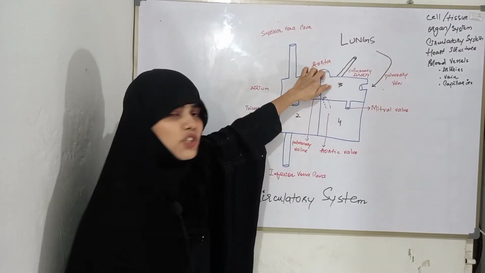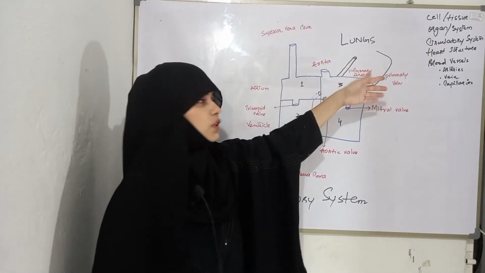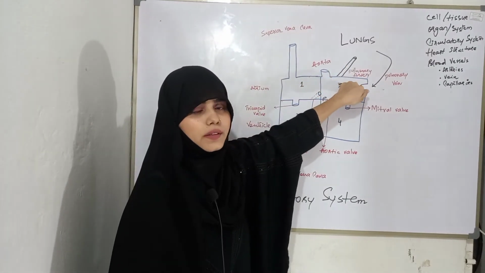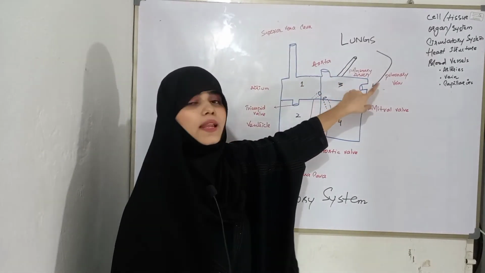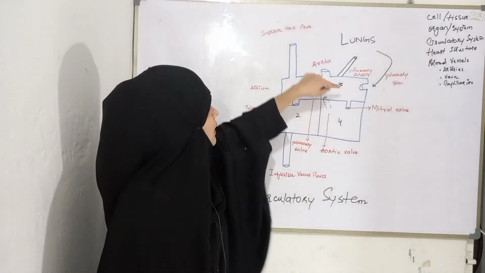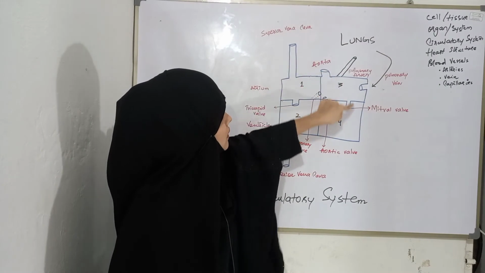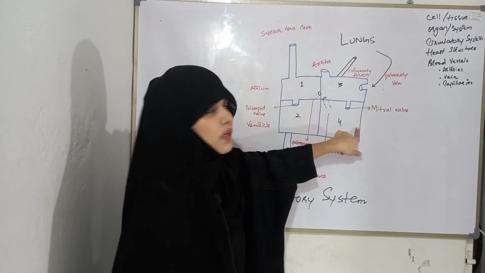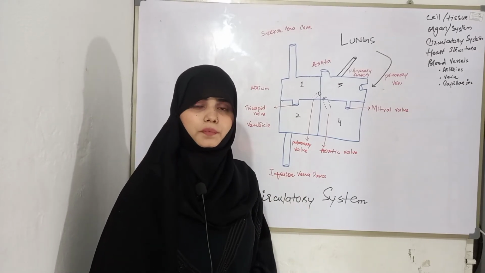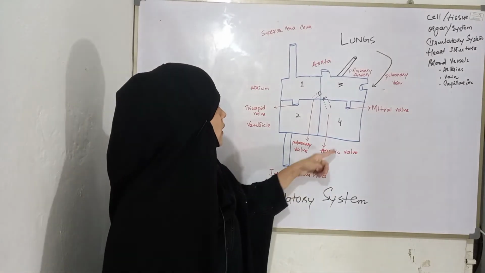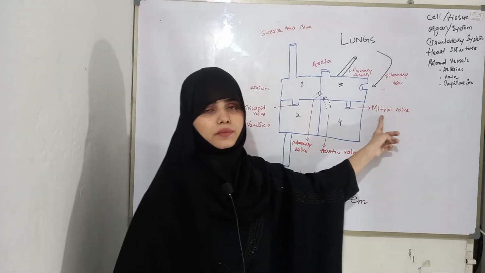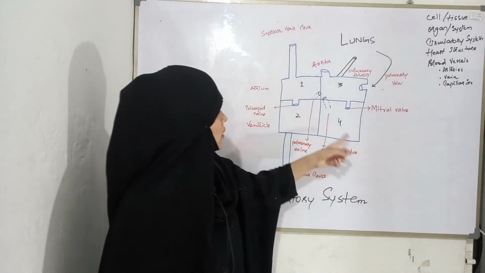Now blood enters the third chamber, on the other side of the heart, I mean the left side of the heart. The third chamber is the left atrium. After that, from the left atrium, blood enters the left ventricle, the fourth chamber of our heart, with the help of an opening called the mitral valve.